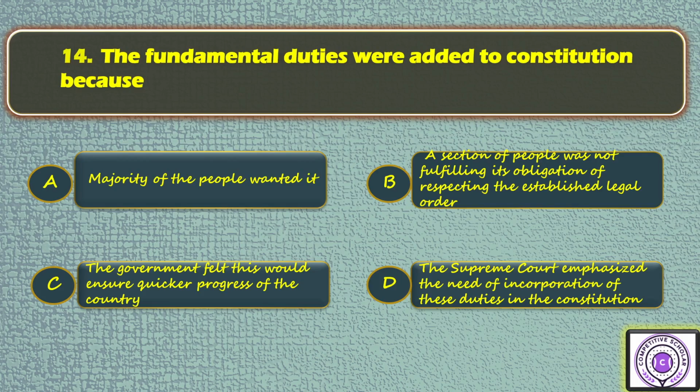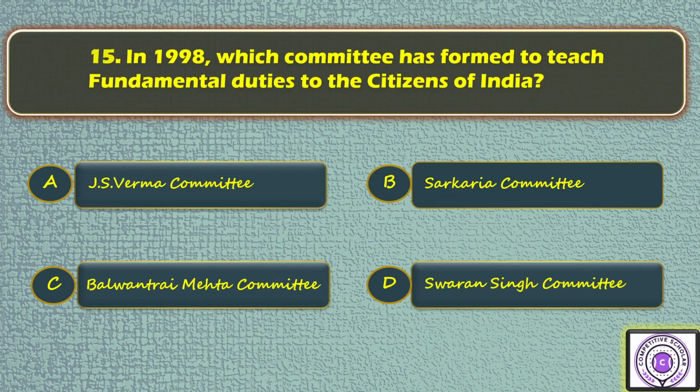The fundamental duties were added to the Constitution because A, the majority of the people wanted it. Option B, a section of people was not fulfilling its obligation of respecting the established legal order. Option C, the government felt this would ensure quicker progress of the country. Option D, the Supreme Court emphasized the need for incorporation of these duties in the Constitution. So the answer is B.